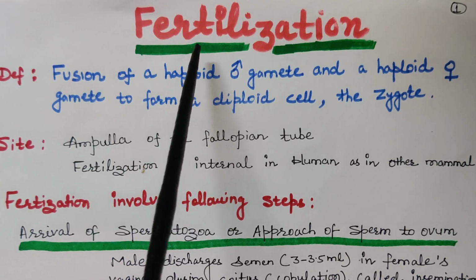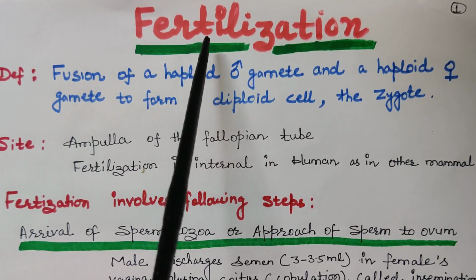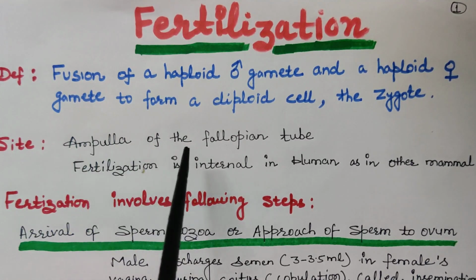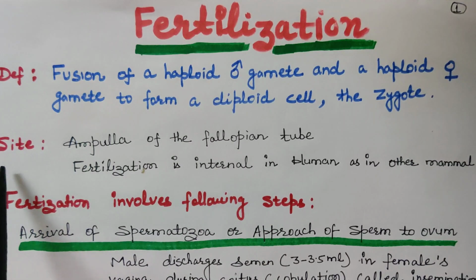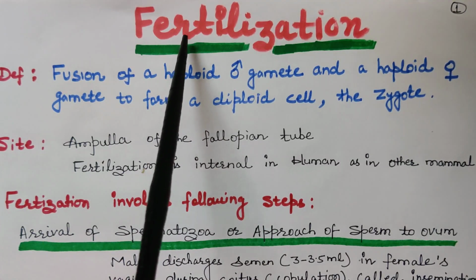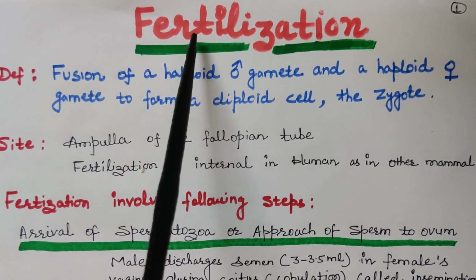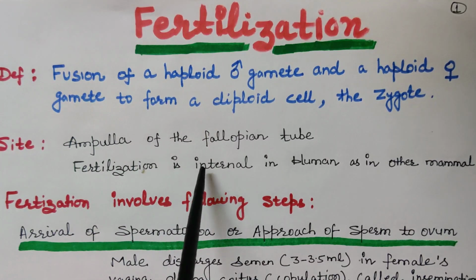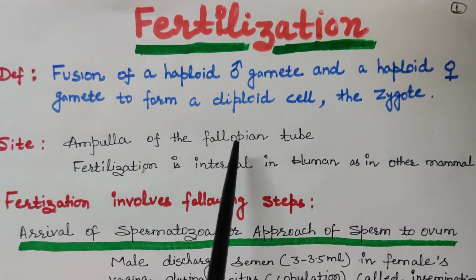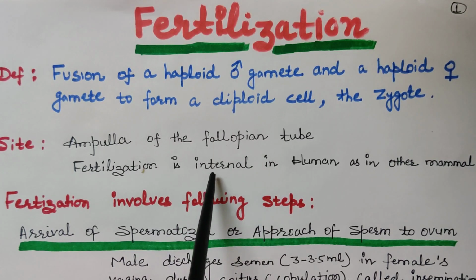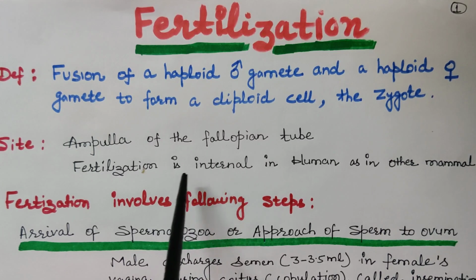Fertilization means fusion of male gamete and female gamete. Where does fertilization occur in humans? What is the site of fertilization? That is the ampulla part of the fallopian tube. And is fertilization internal or external in humans? Fertilization is internal in humans, as in other mammals, because the fusion of male gamete and female gamete occurs inside the female reproductive tract.